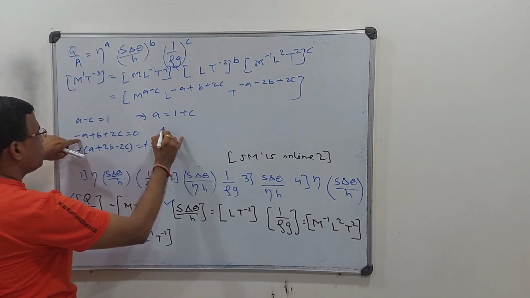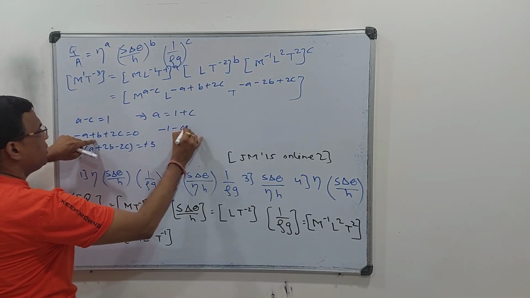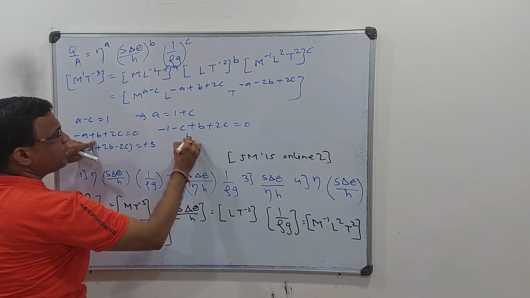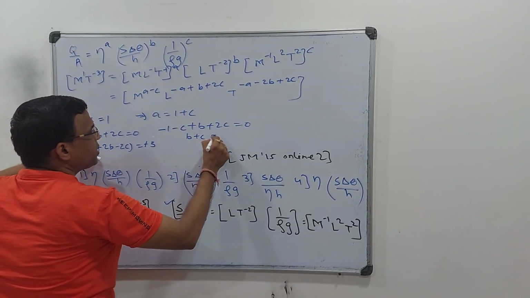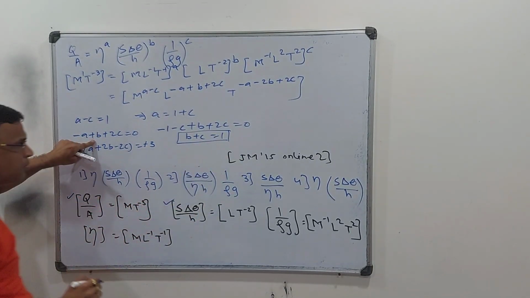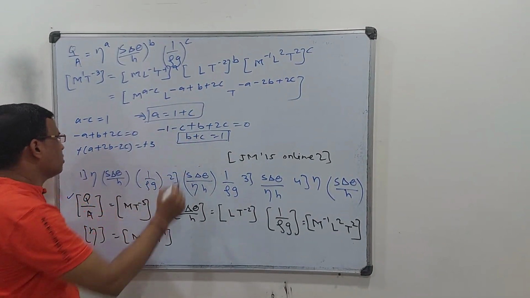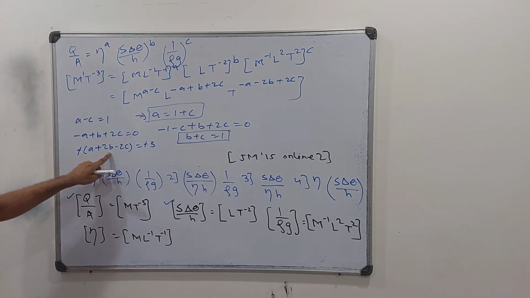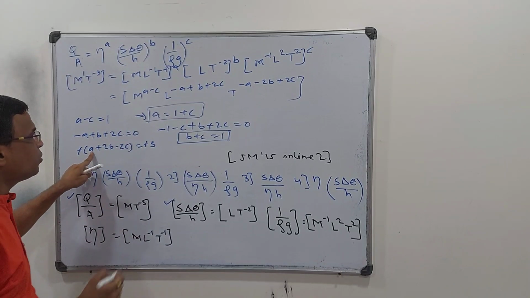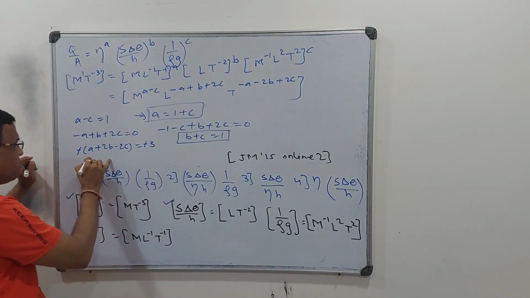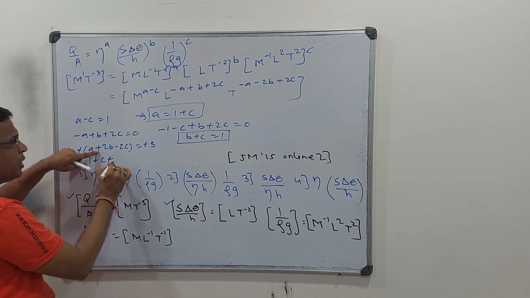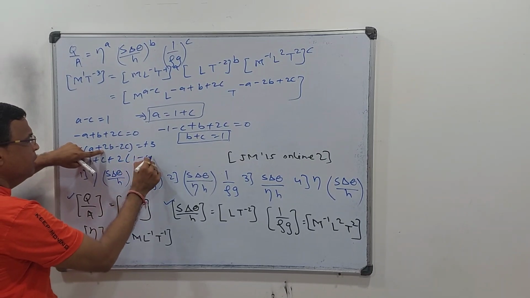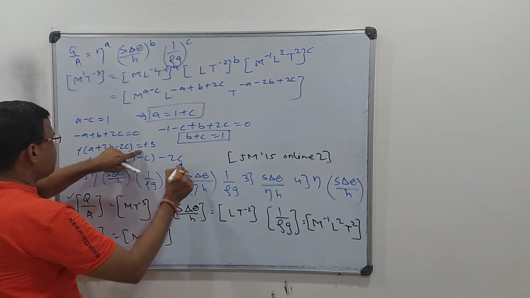Let us see what will happen. It is minus a, so it is minus 1 minus c plus b plus 2c is equal to 0. So it will give me b plus c, and minus 1 shifted as plus 1, so b plus c is equal to 1. I got this relation and this relation. Now jumping to the third part, b plus c is coming to be 1 and a plus 2b minus 2c equal to 3. Again I will convert everything in terms of c. So a is 1 plus c, so I replace a with 1 plus c plus 2b, and b is 1 minus c. So 2 times 1 minus c minus 2c is equal to 3.